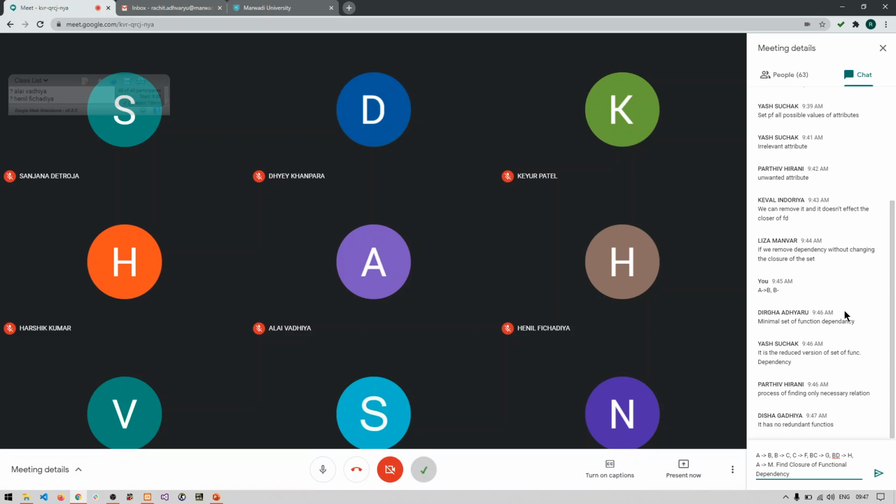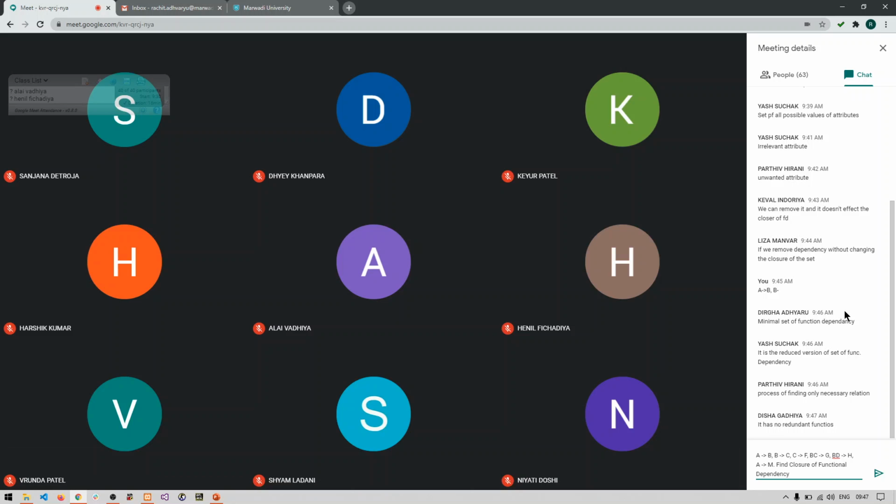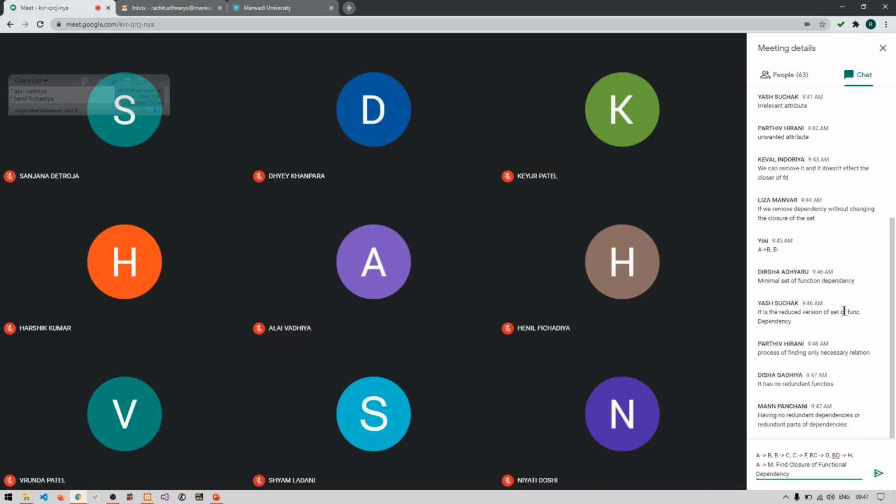Process of finding only necessary relation, it has no redundant functions. Okay, so we can say that canonical cover is something that reduces the set of functional dependencies. So we try to remove all the extraneous attributes or extra functional dependencies from a given set of functional dependencies. So when we remove extraneous attributes from functional dependencies, or we remove an extra functional dependency itself, then whatever set we are getting is known as canonical cover, right? So this is what canonical cover means.